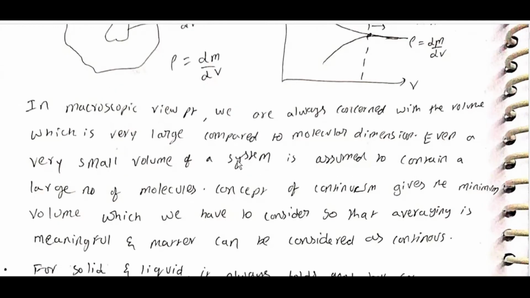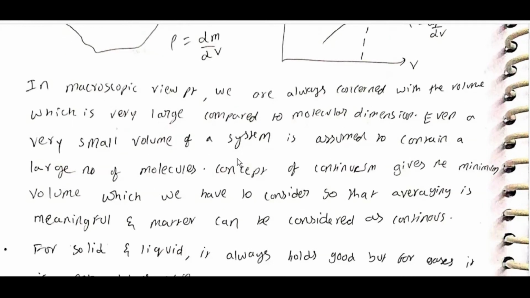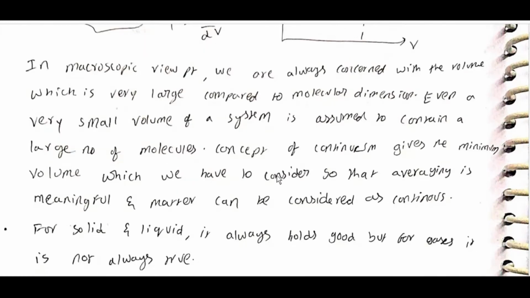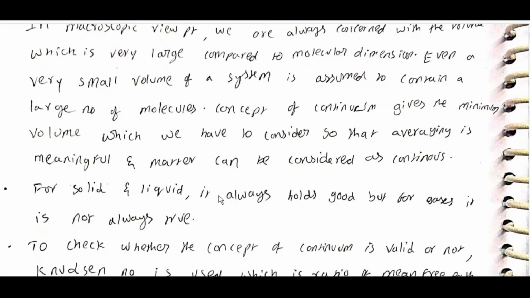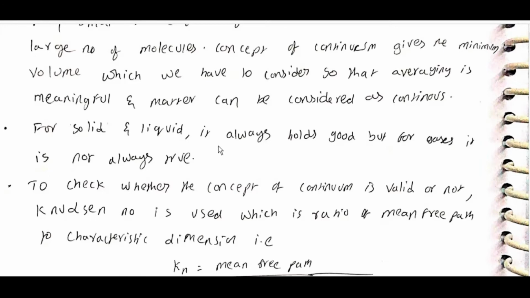Even a small volume of a system is assumed to contain a large number of molecules. The concept of continuum gives the minimum volume we have to consider so that averaging is meaningful and matter can be considered continuous. For solids and liquids it always holds good, but for gases it is not always true.